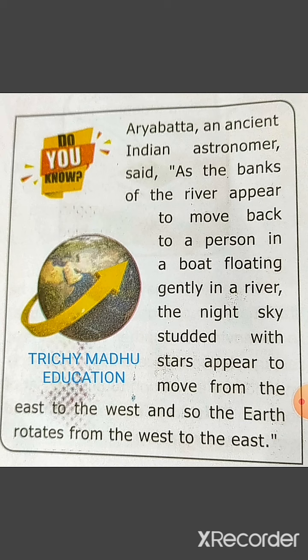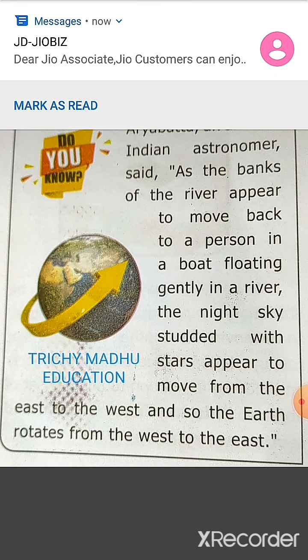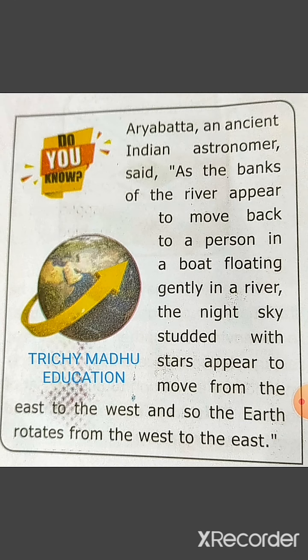What he said, Aryabhatta, an ancient Indian astronomer, said, as the banks of the river appear to move back to a person in a boat floating gently in a river, the night sky studded with stars appear to move from the east to the west, and so the earth rotates from the west to the east.